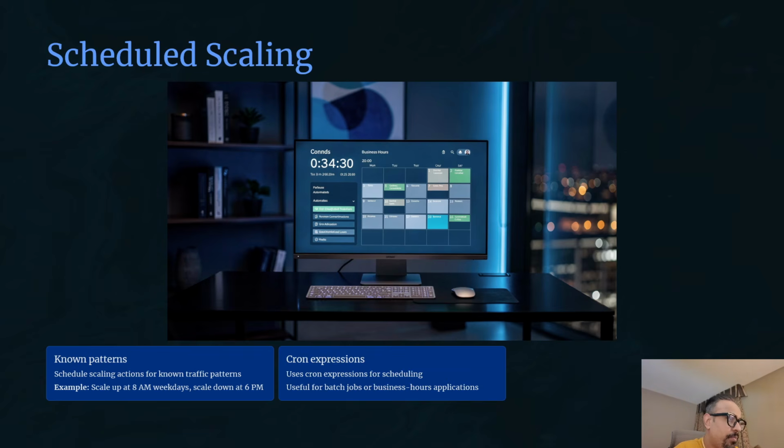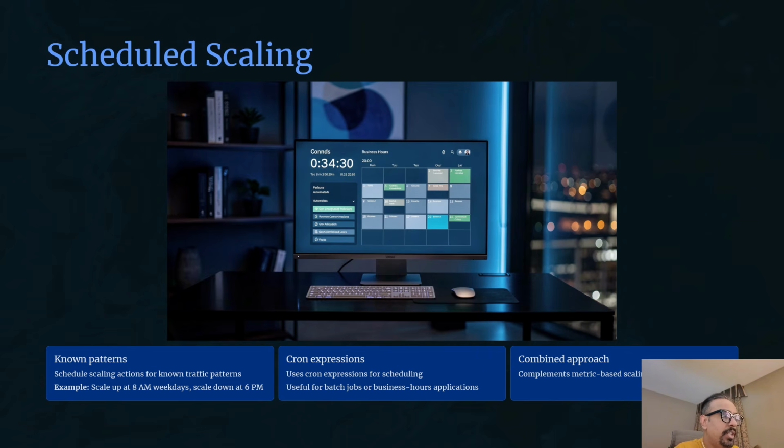where users go home. Scheduled scaling uses cron expressions, which are time patterns. A cron expression can say 8 a.m. between Monday to Friday, which means at 8 a.m. on weekdays. You can create complex schedules like scale up Monday morning, scale down Friday evening, or scale up on the first day of each month. So this is how you can create multiple patterns by using cron jobs.